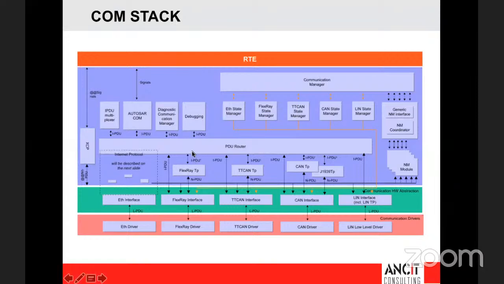In that case, from the PDU router you will go to FlexRay and transmit it. Based on your requirement this will go forward, but generally the procedure remains the same. So I will stop here, and I will request my colleague Mansoor to show you a quick demo on how to do this routing between the application software component and the COM module.